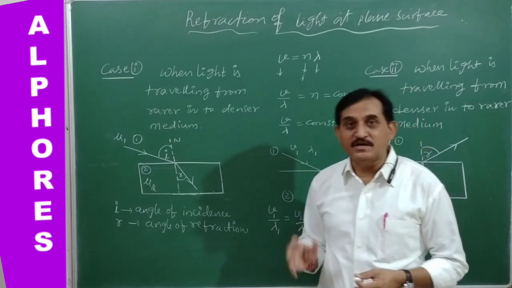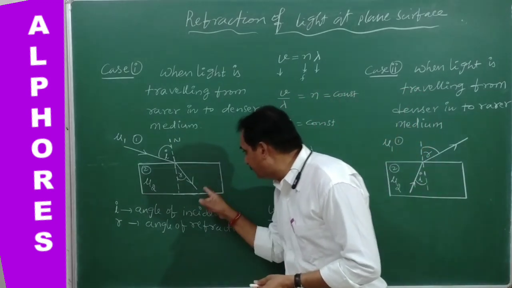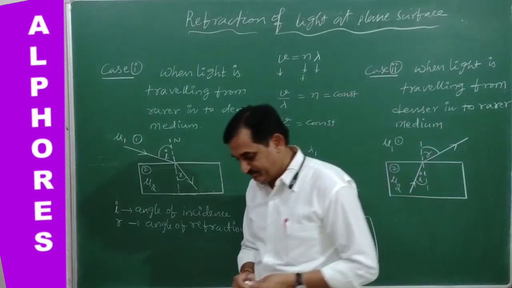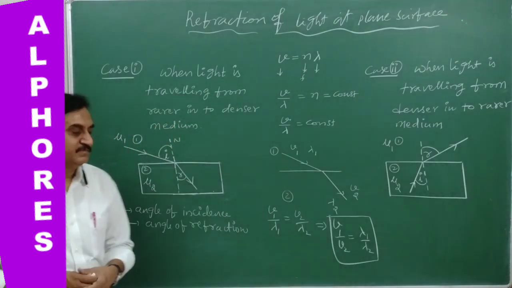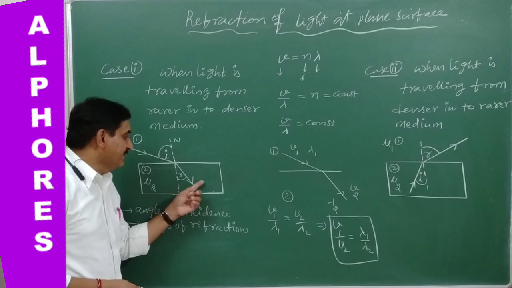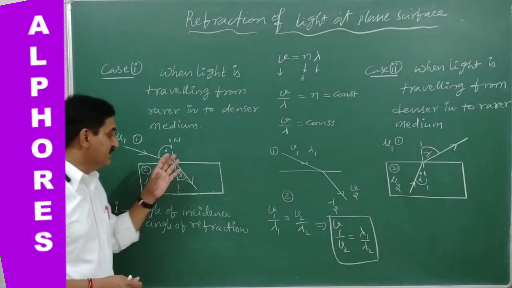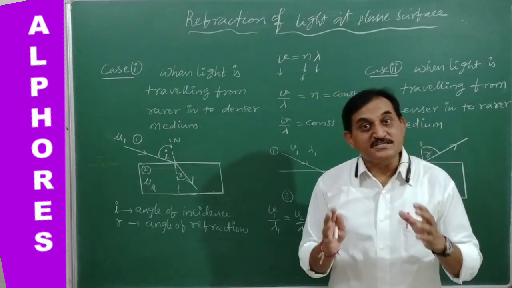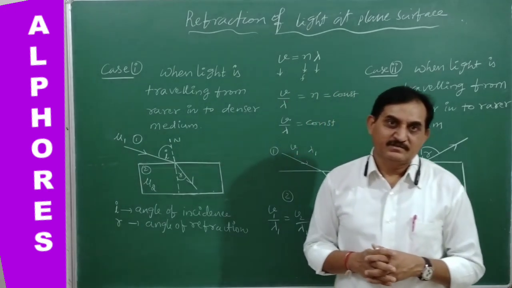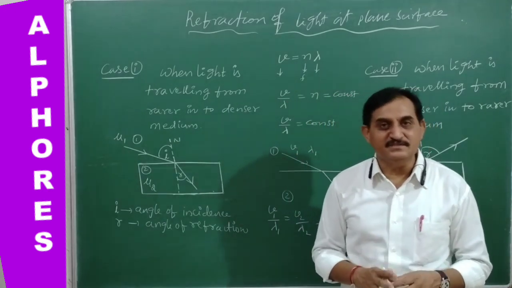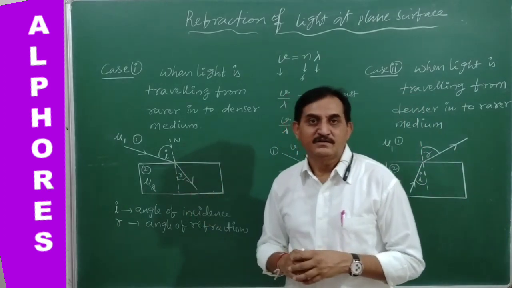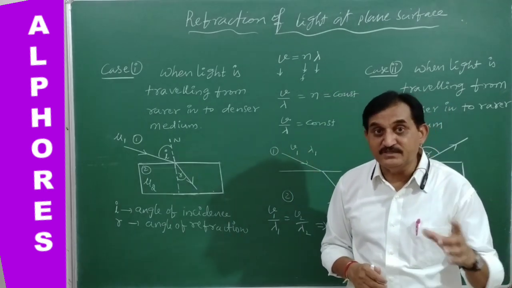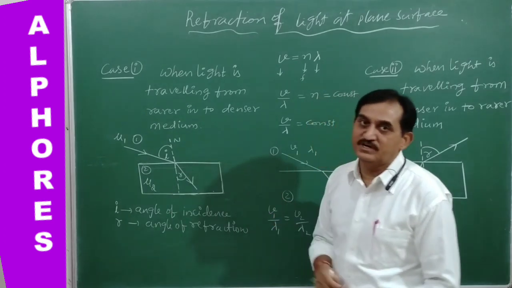When it is bending towards the normal, the medium into which the light has entered is said to be an optically denser medium. Whenever light enters an optically denser medium, it bends towards the normal because its speed decreases. As a result, it bends towards the normal. So whenever light enters such a medium, it is taken to be optically denser.